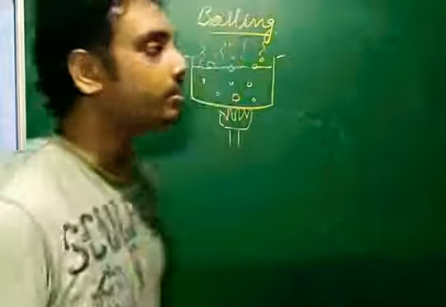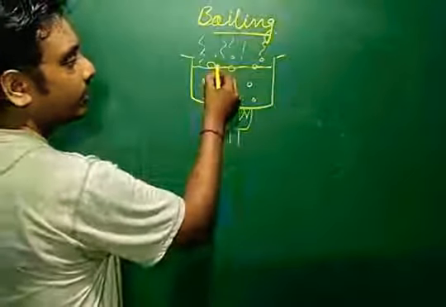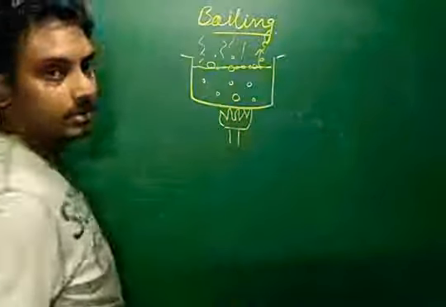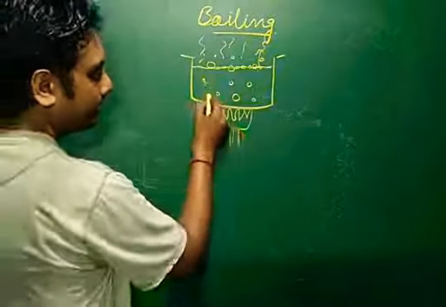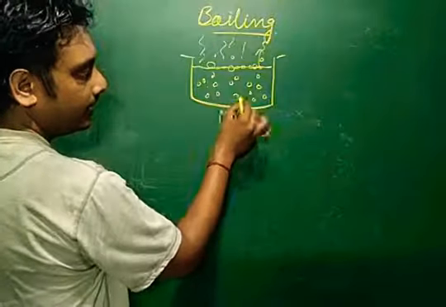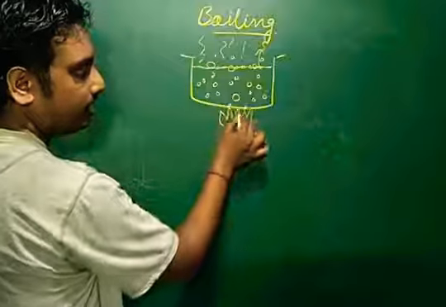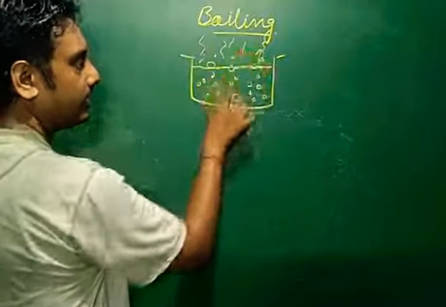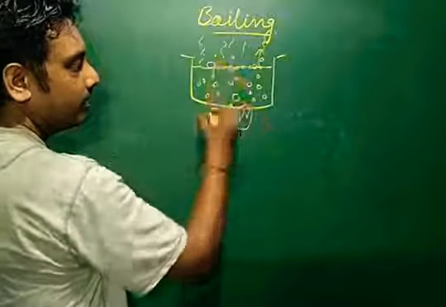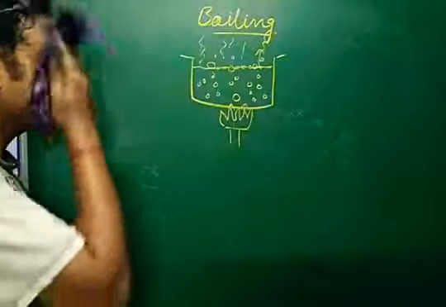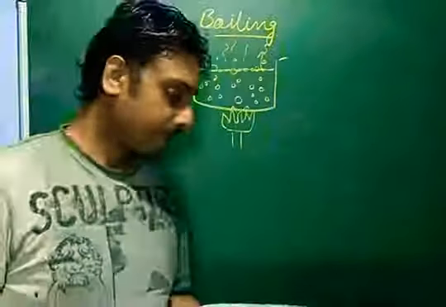In evaporation, the molecules near the surface gain energy and leave the surface, but here overall molecules of the liquid get energy because we are giving external heat, and finally they leave slowly until the whole liquid changes into vapor. Therefore this method is known as boiling.